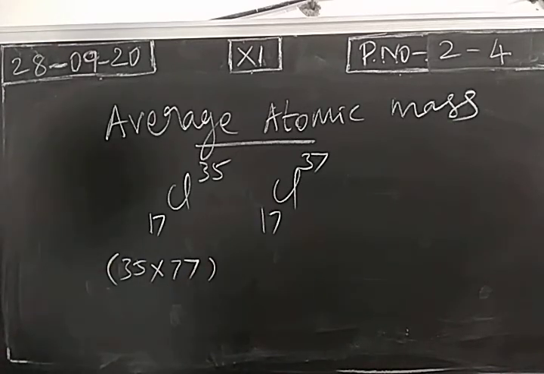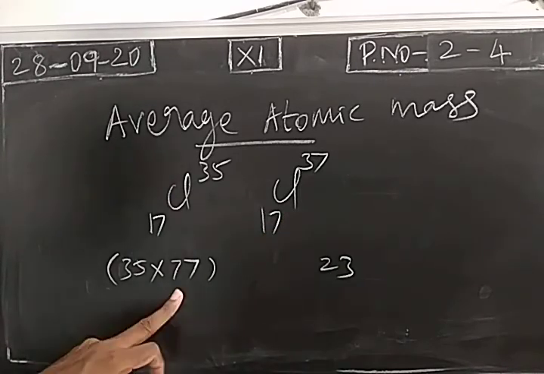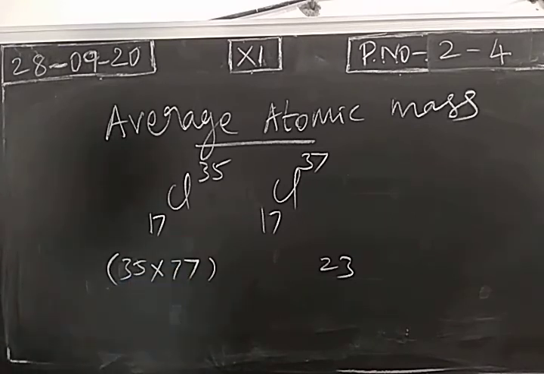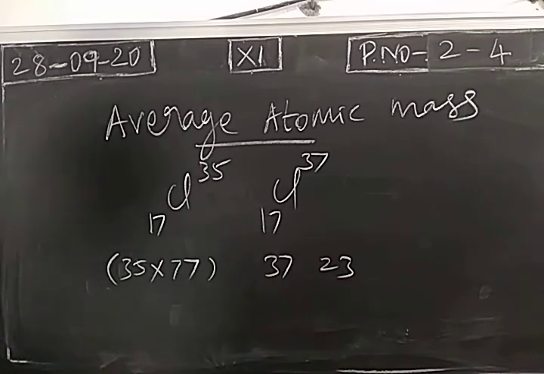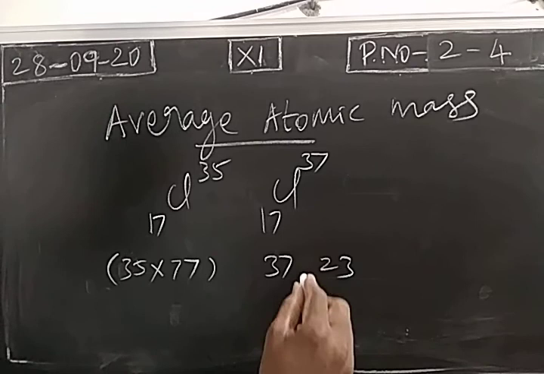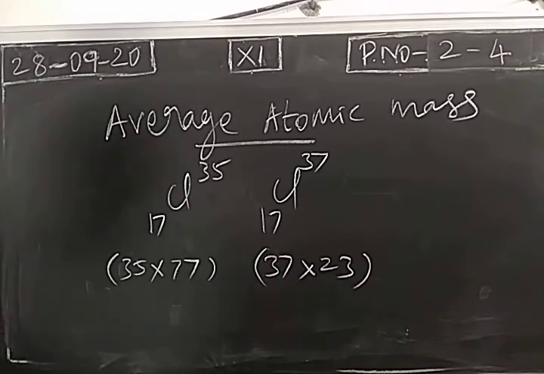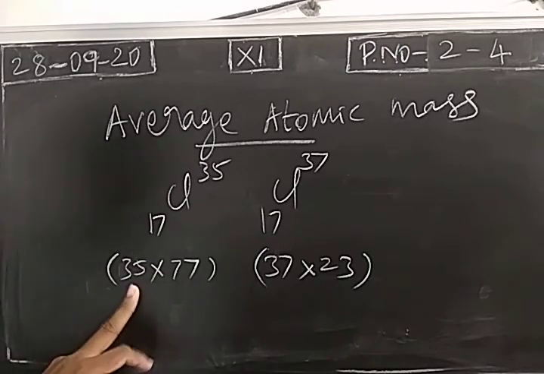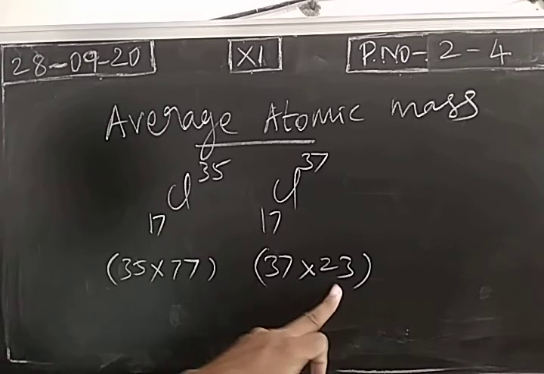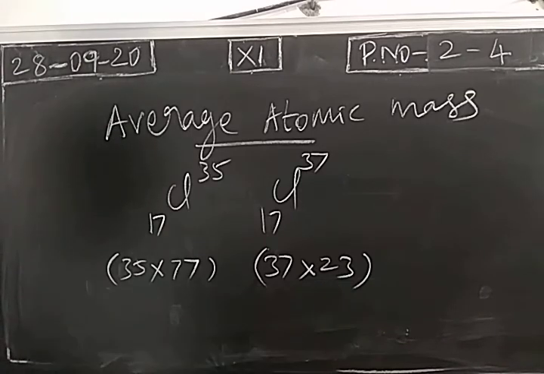What about remaining 23%? Chlorine 37 will be there. So out of 100%, 77% chlorine 35, remaining 23% chlorine 37. So chlorine element exists in two isotopic forms, chlorine 35 and chlorine 37. This has abundance 77%. This has abundance 23%.